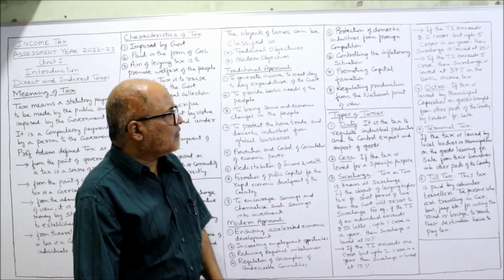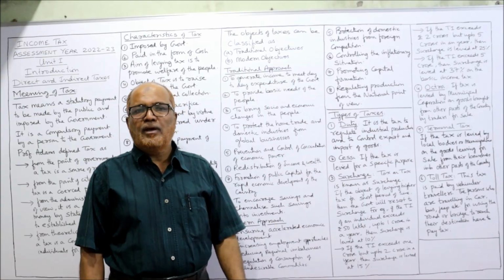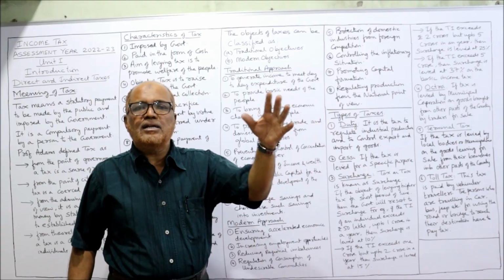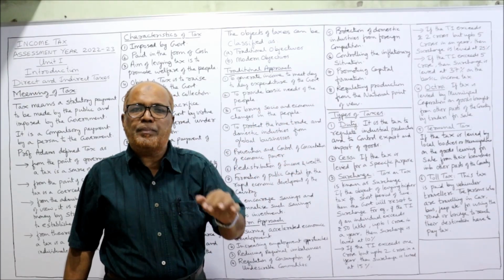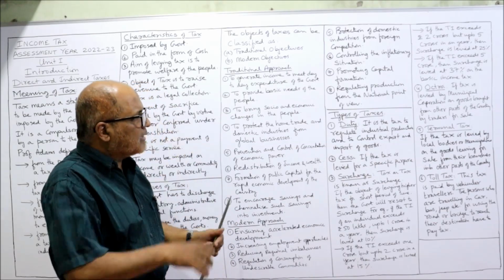Lastly, types of taxes. Taxes are of different types. The ultimate purpose of the tax is the same. The government is collecting the tax from the people. The names of the taxes are different. What are the different types of taxes?